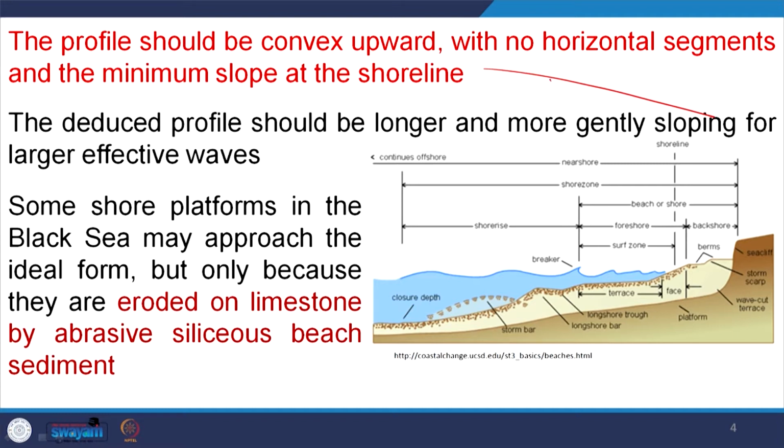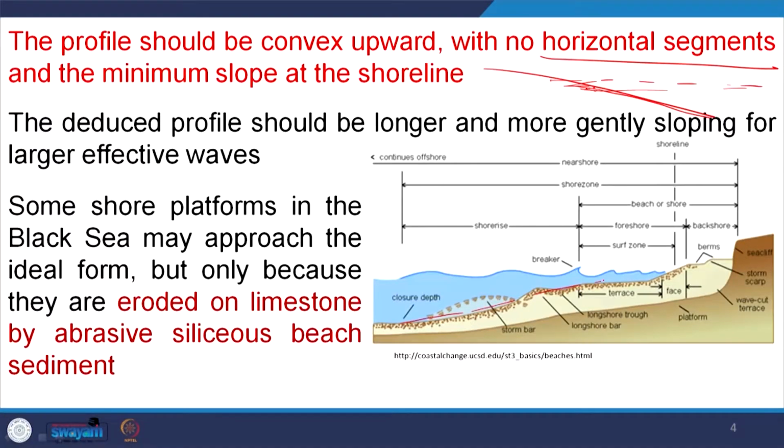That means, if it is mean sea level like this, there you see there is no unevenness, there will be no breakage. So, the direct hit of this wave will be at this position. So, its profile should be convex upward with no horizontal segment, that means no horizontal segment will be there. And the minimum slope at the shoreline. So, here if the shoreline is there, the minimum slope should be there, and finally, there will be no convexity, there will be no concavity or no straightness within that profile.